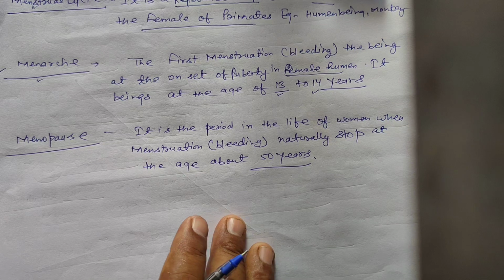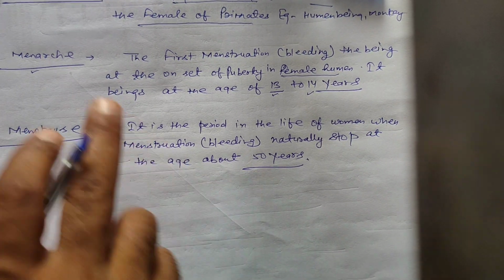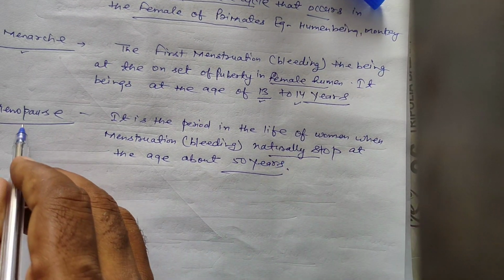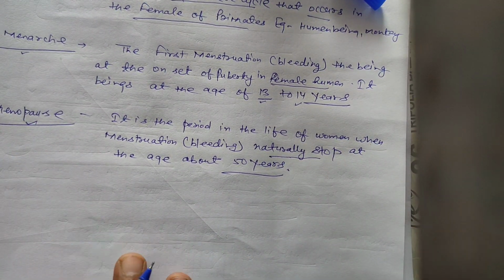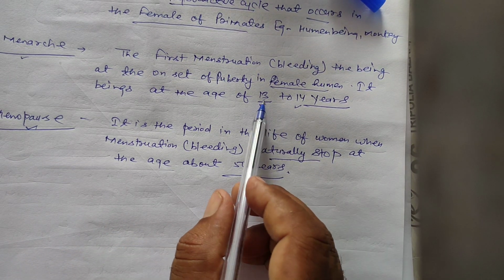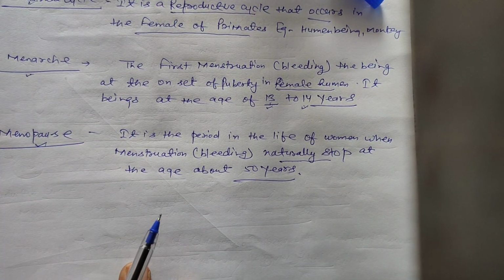Once again, at the age of 50 years, if the menstrual cycle naturally stops, it is called menopause. But initiation of the menstrual cycle at 13 to 14 years is called menarche.